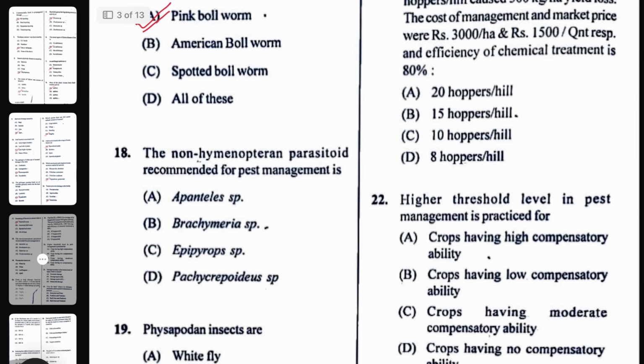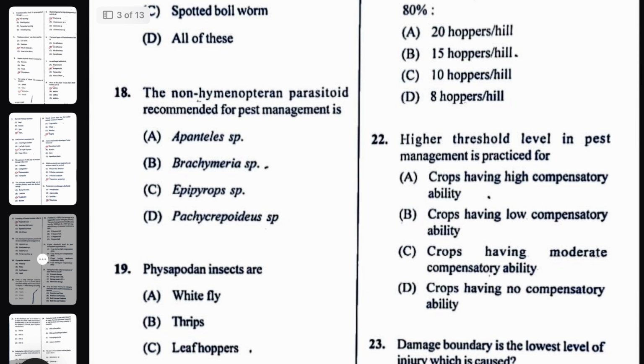Next, the non-hymenopteran parasitoid recommended for pest management is Epipyrops species. All the others, like Apanteles, Brachymeria and the Chalcidoids, are hymenopteran species.